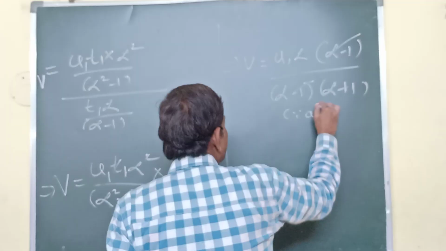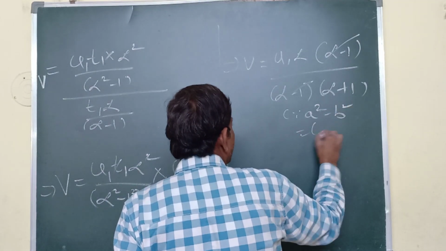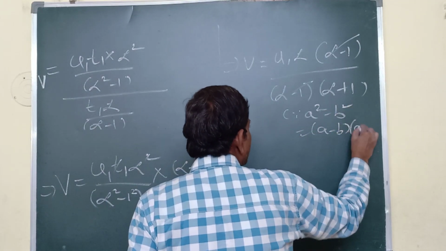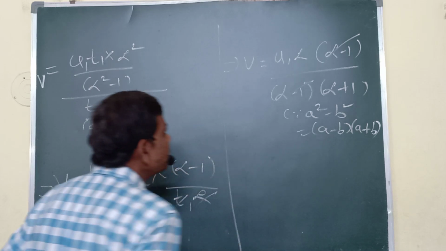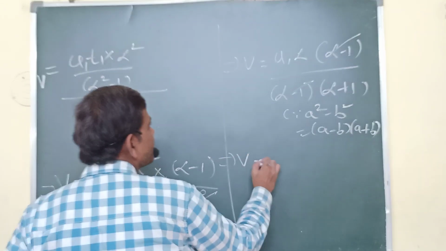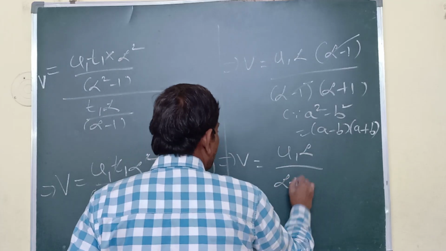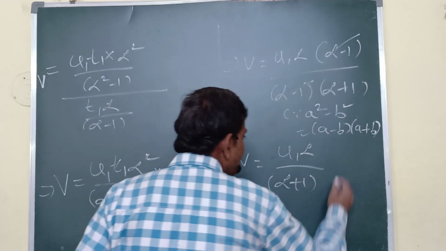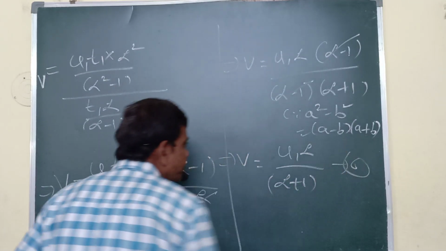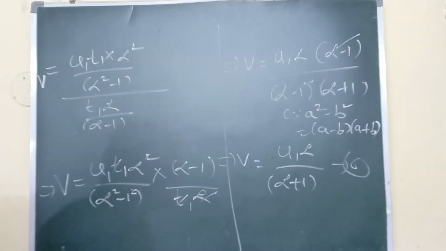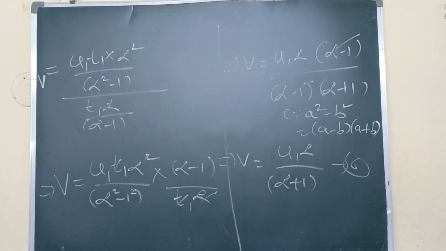Since a square minus b square equals a minus b into a plus b, that formula I am applying. Finally, what is the average velocity? u1 alpha by alpha plus 1. This is my equation number 6.